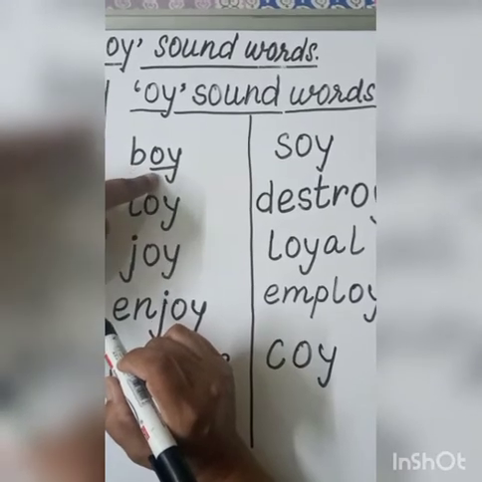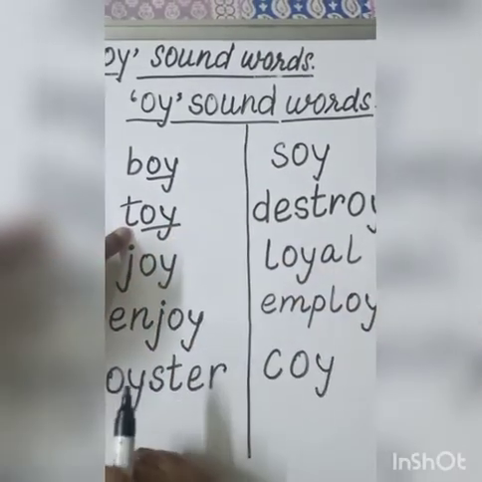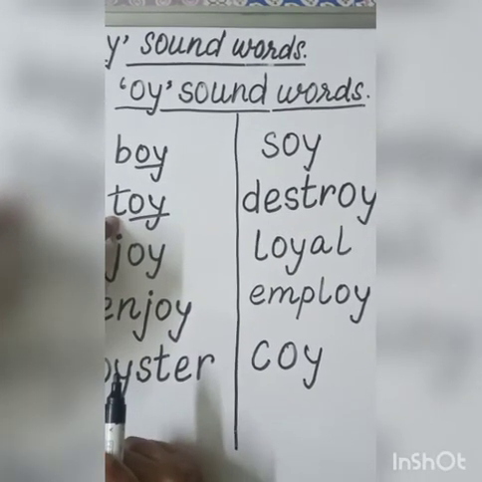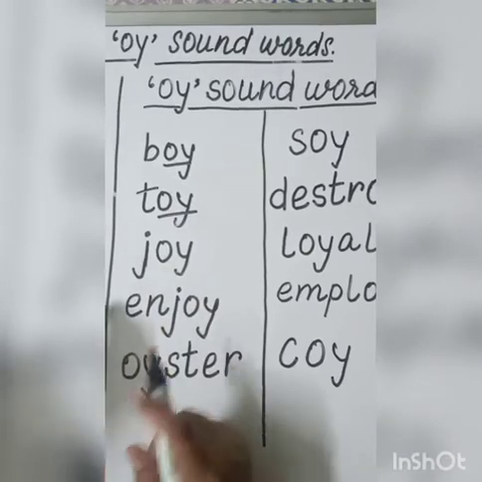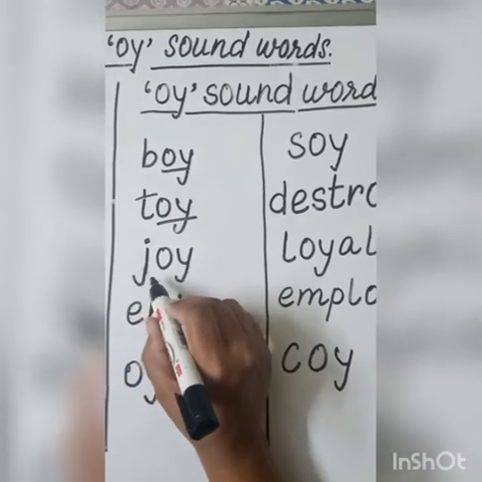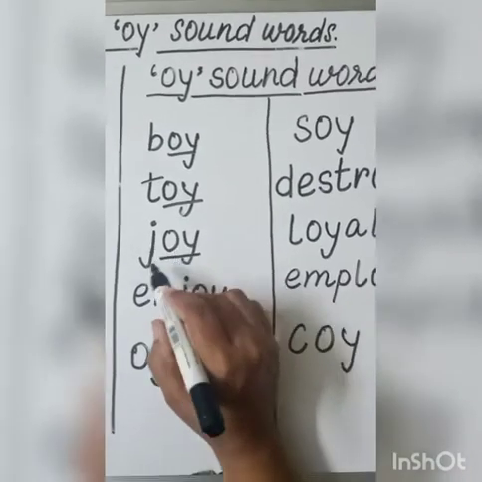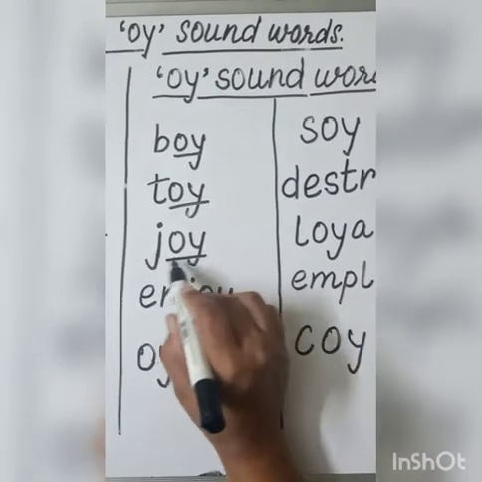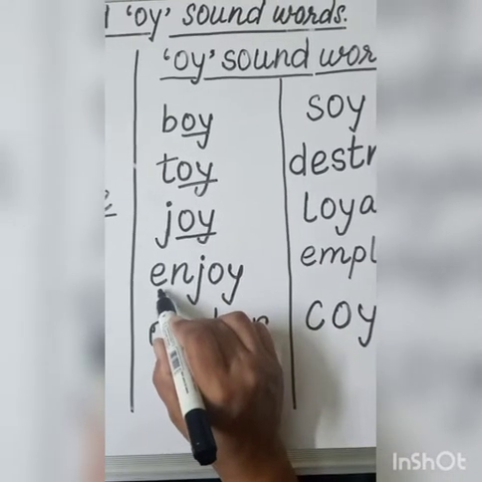Boy. T says T, OY says oi. Toy. J sounds J, OY sounds oi. Joy.